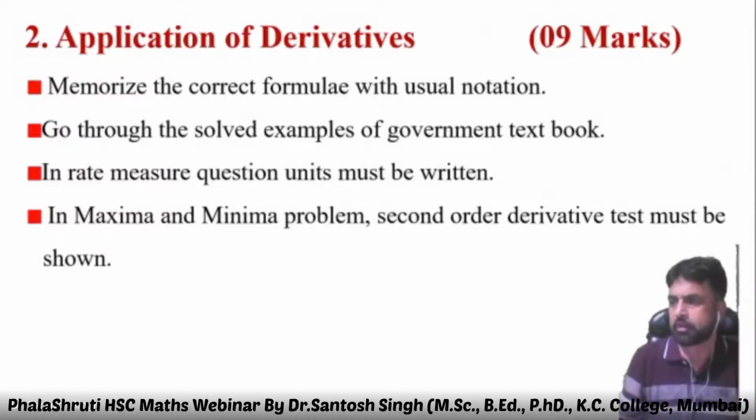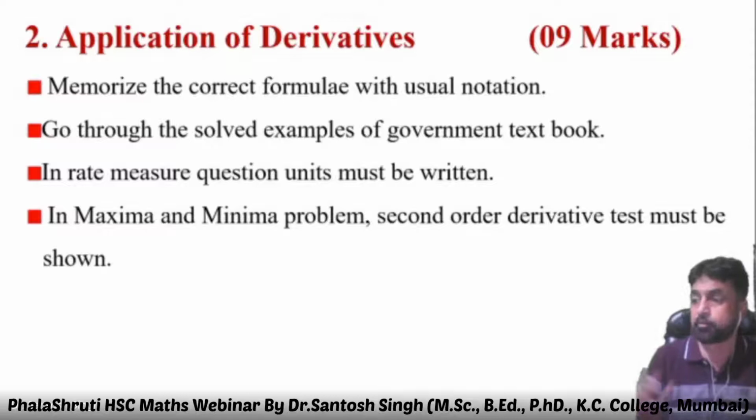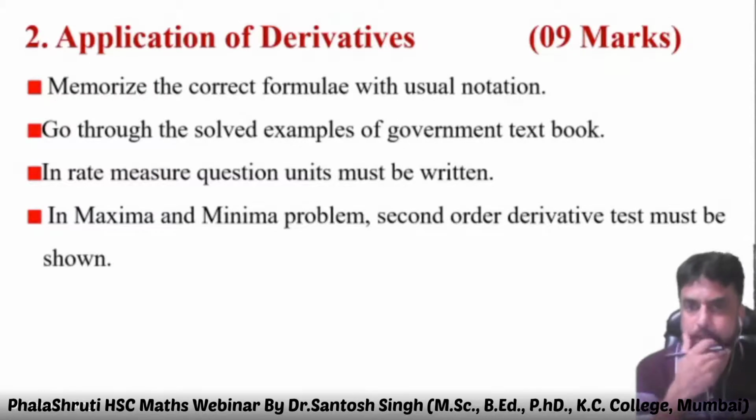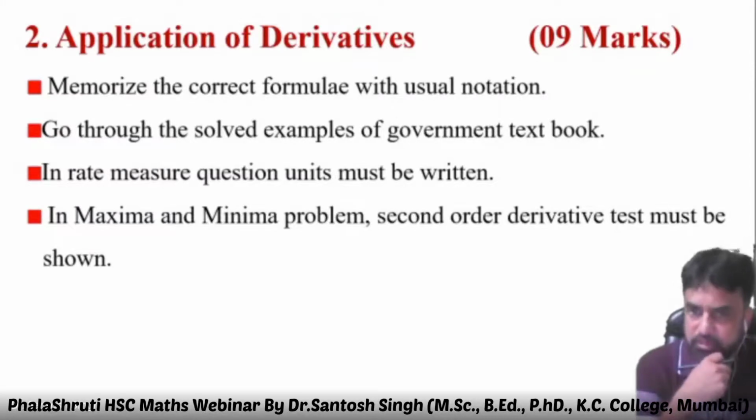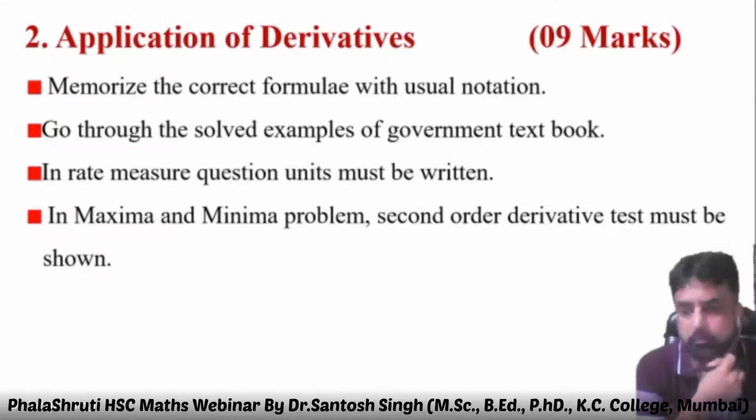Although the answer comes without it, you have to show it. Put the value of the function in the second order derivative and check whether it is negative or positive. If negative, it is maxima; if positive, it is minima.